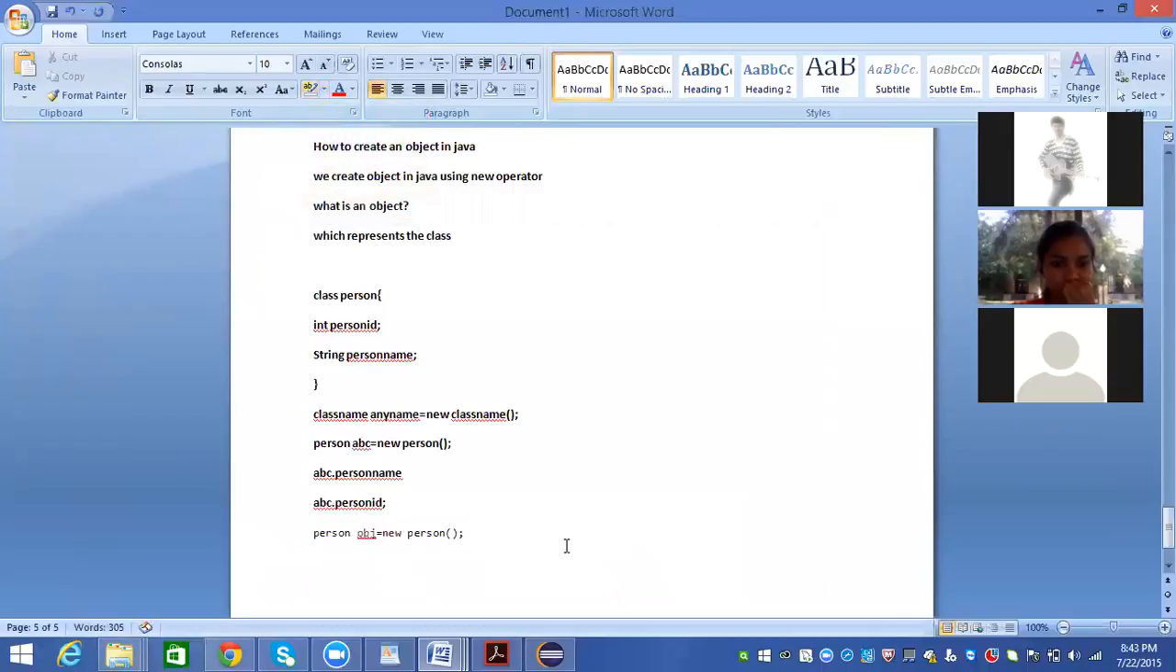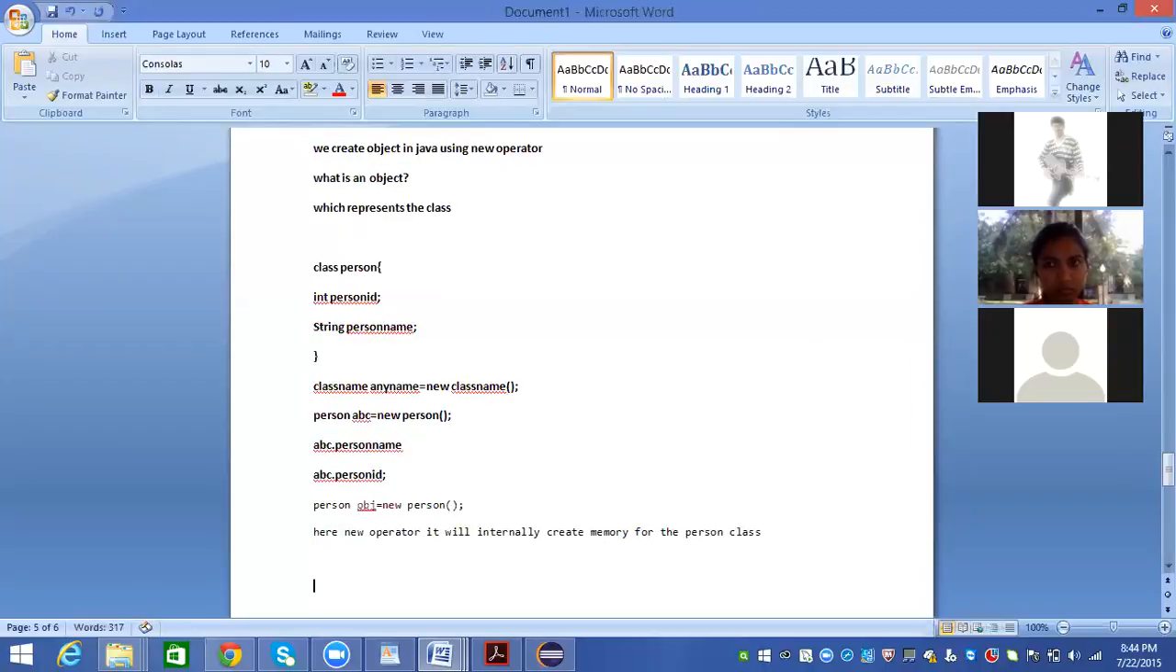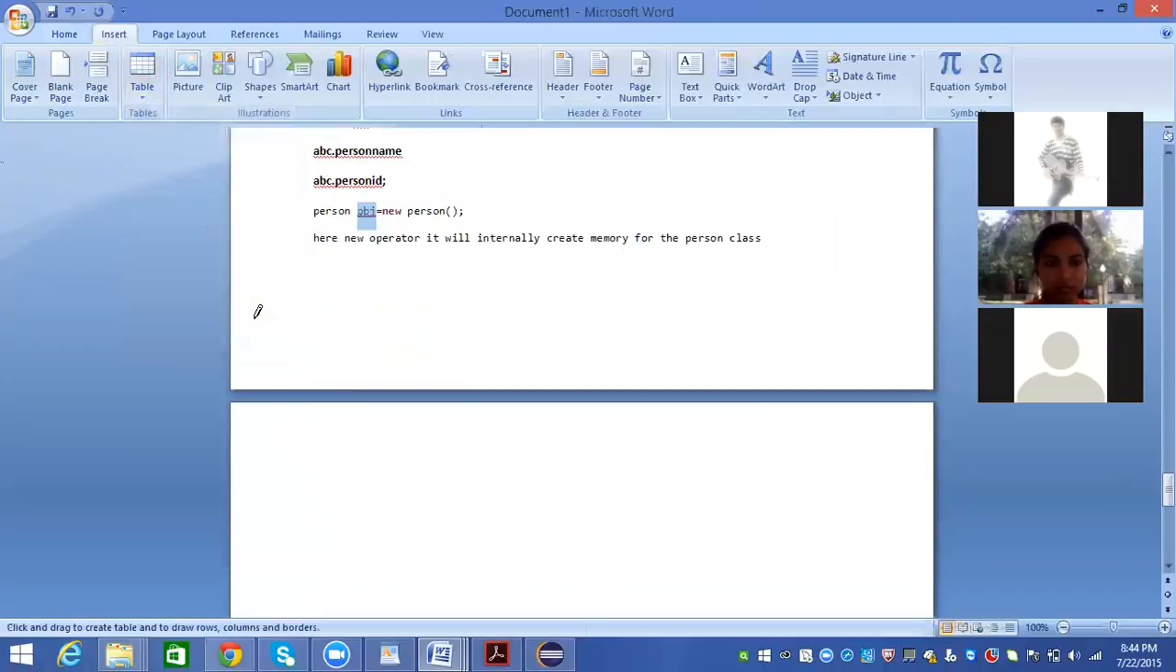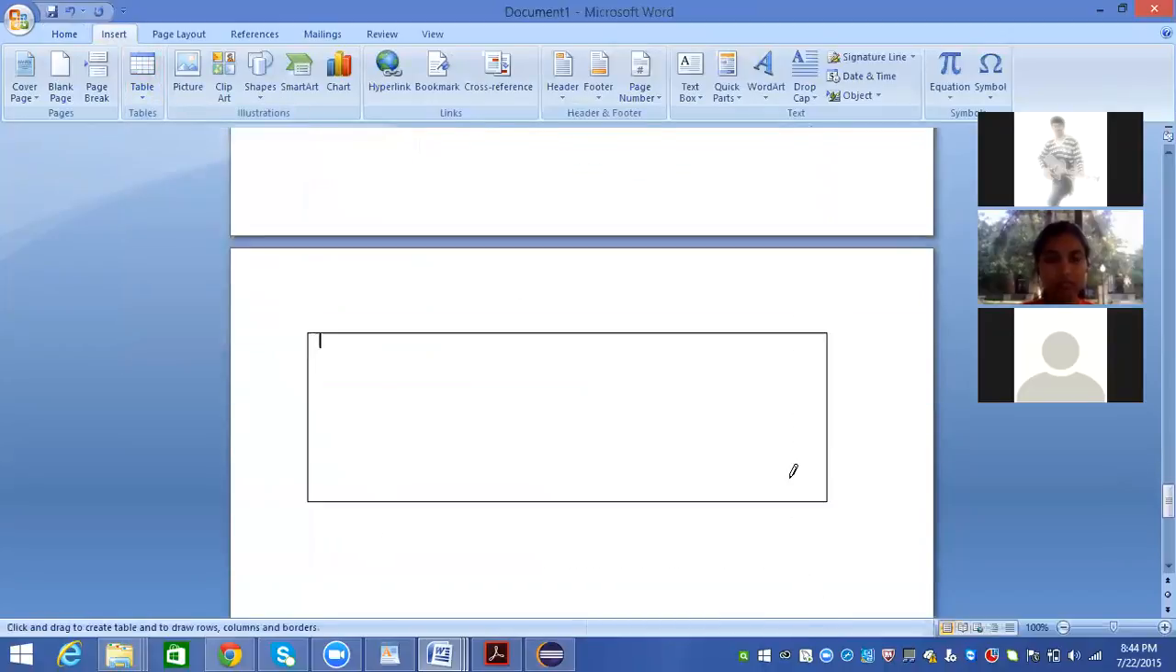Okay, here, the new operator. What does the new operator do? It creates an instance of a class. Whenever we use the new operator, it will internally create memory for the Person class. See here, when I say Person obj equal to new Person, what we have done is it will create it in the JVM.